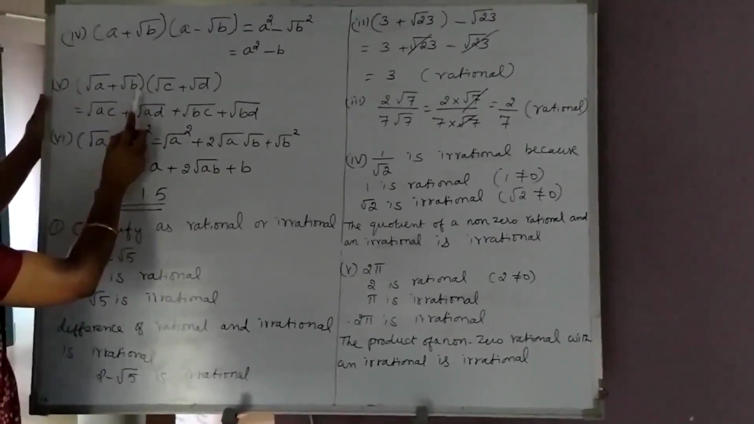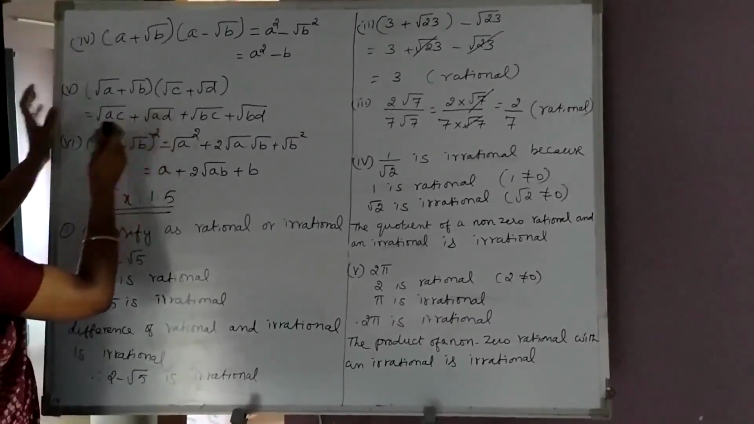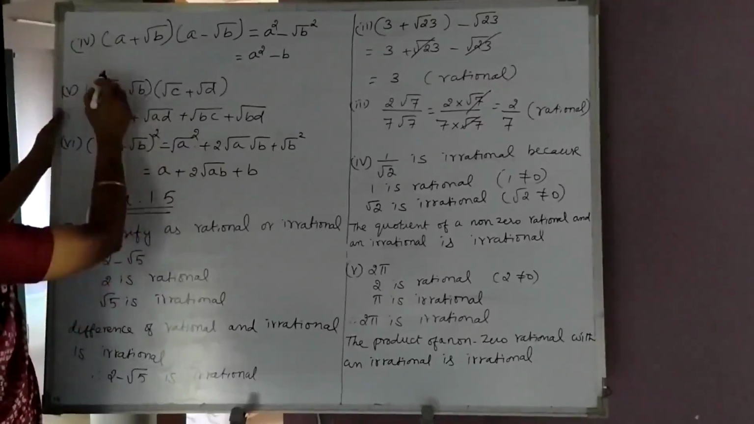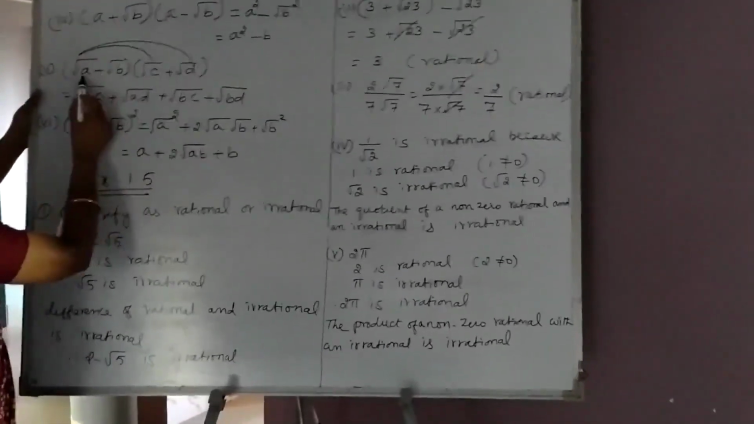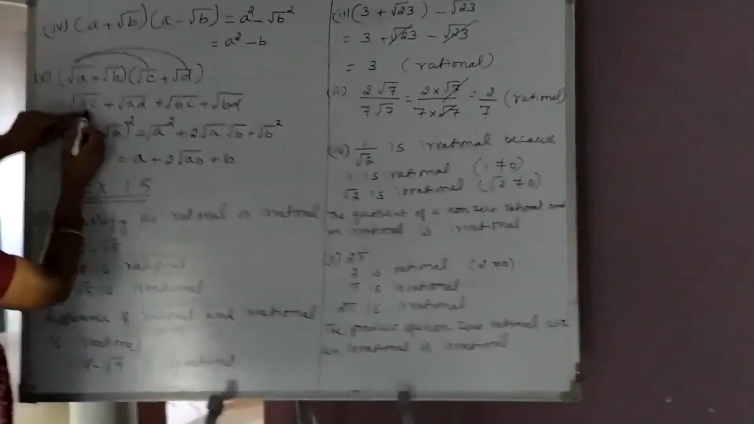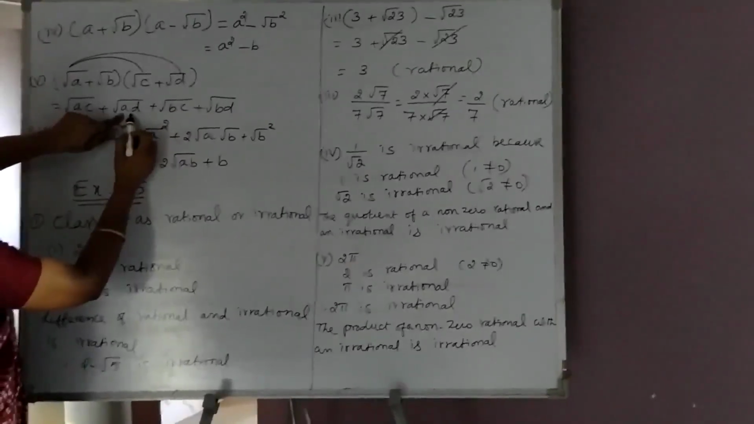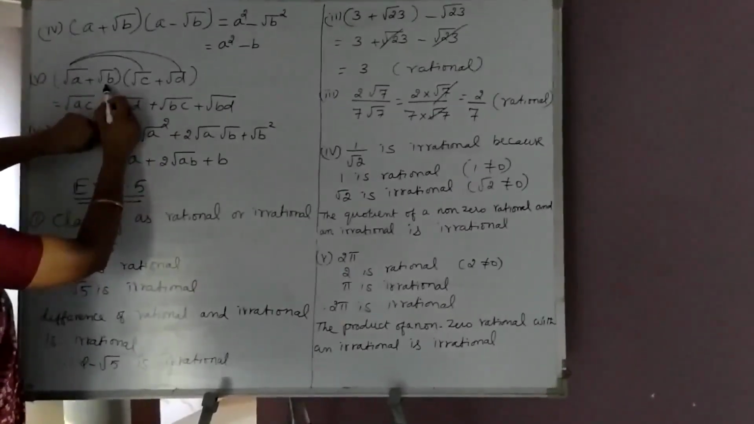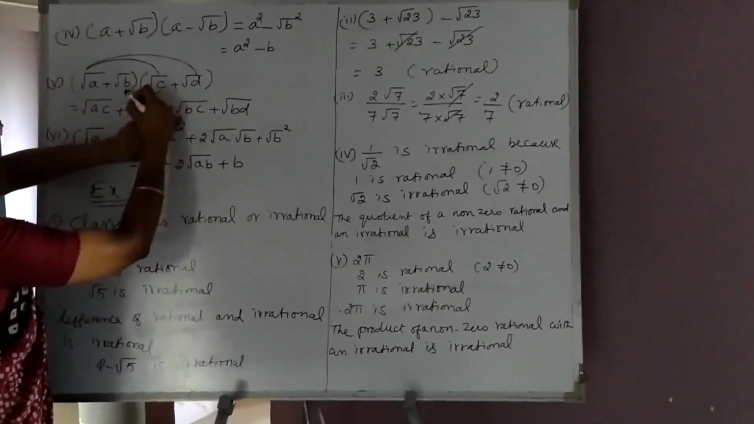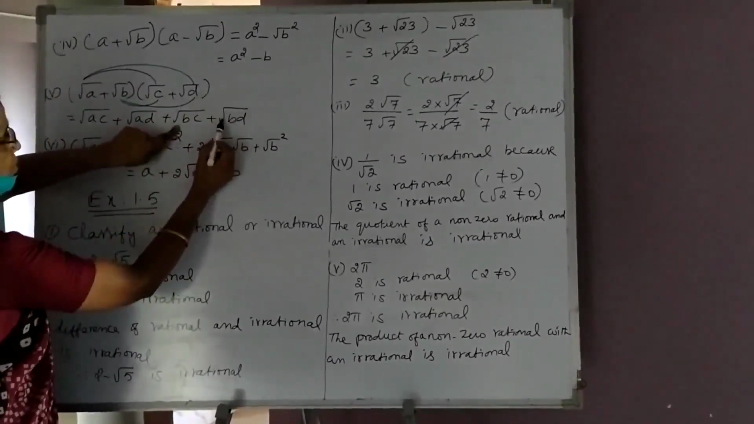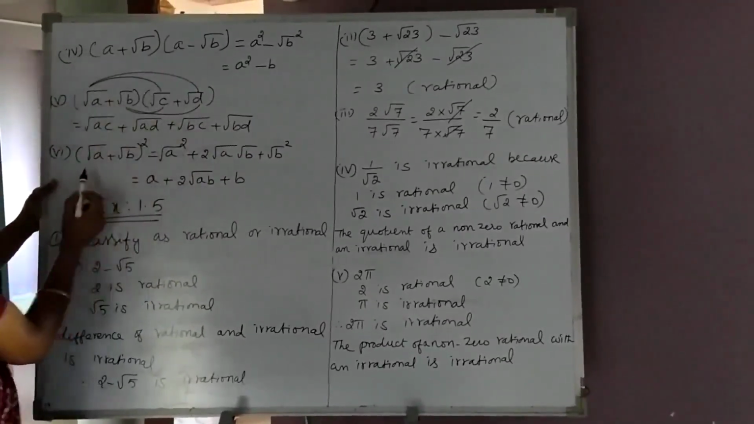Here we are multiplying 2 by 2 terms, root A plus root B multiplied by root C plus root D. We are multiplying root A with both the terms. Root A into root C becomes root of AC. Root A with root D becomes root of AD. Similarly, root B into root C becomes root of BC. Root B multiplied by root D is root of BD. You should remember how these two are multiplied.